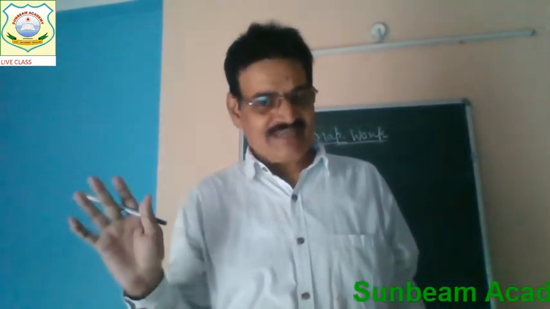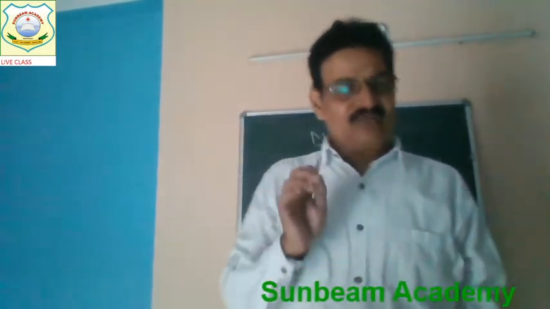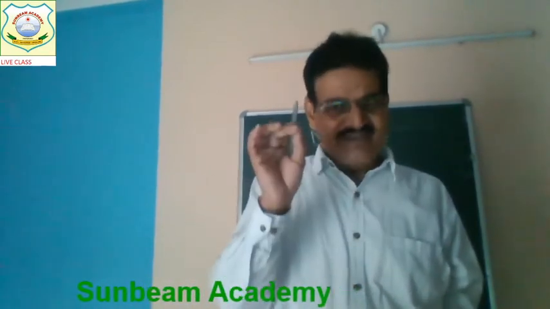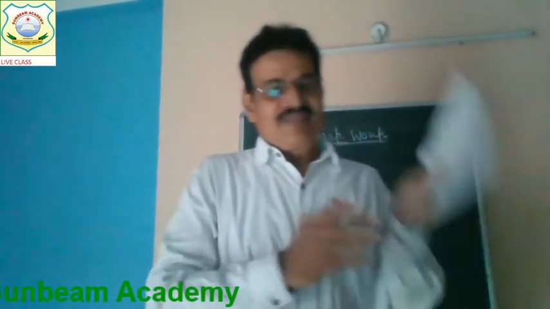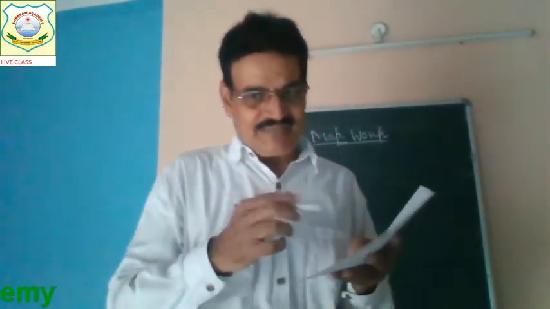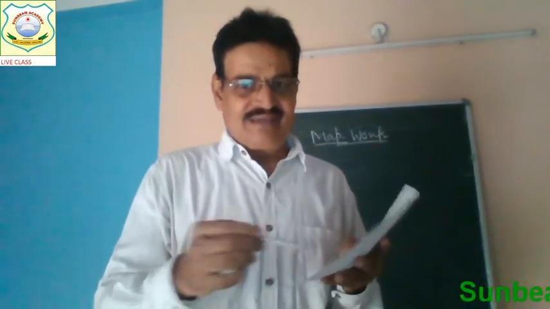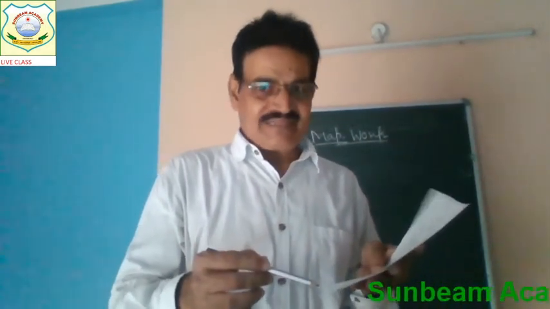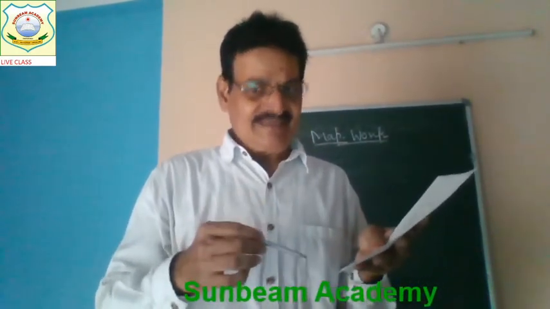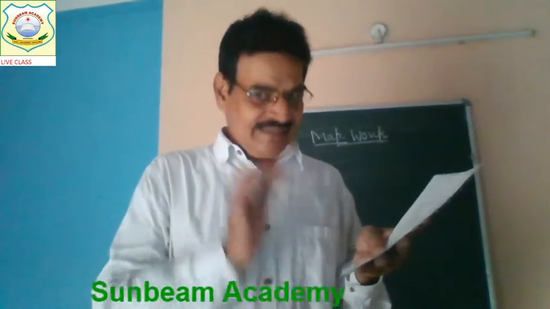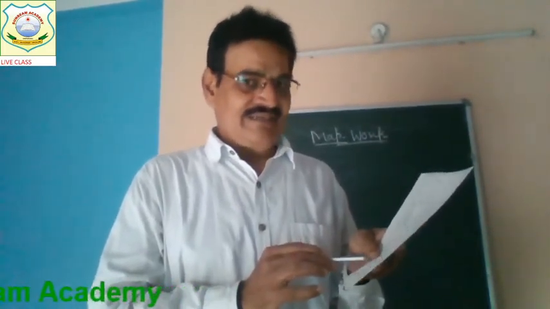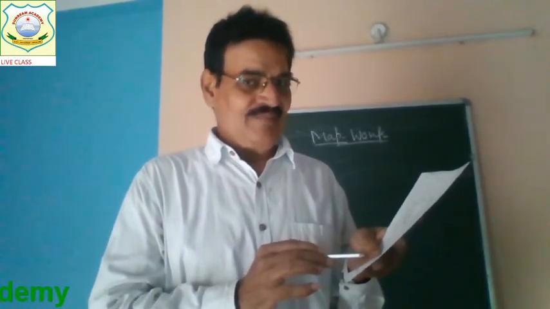Very simple, understand. Now students, one thing is what will be the nature of the question. 5 places will be given on the map, and at the bottom of that map, understand, there will be A, B, C, D. In A, there will be written 1 and the place name.